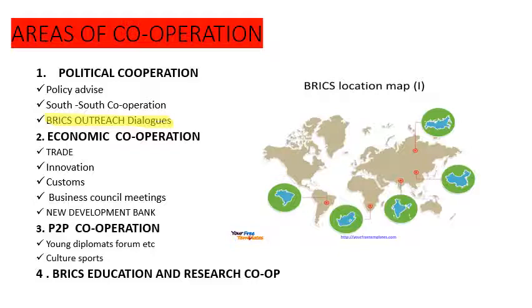And the second concept is about economic cooperation. So they discuss trade, innovation, customs, and business council meetings in the economic cooperation. In any cooperation, in IR we can talk about various instruments of diplomacy that we need to understand. So there is Track 1 diplomacy that talks about formal diplomacy between nations. Diplomacy means the relation between countries, how they talk. Track 1 diplomacy includes where national leaders or the national supreme leaders of nations meet and talk and increase